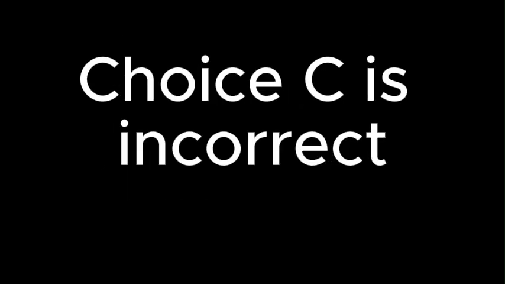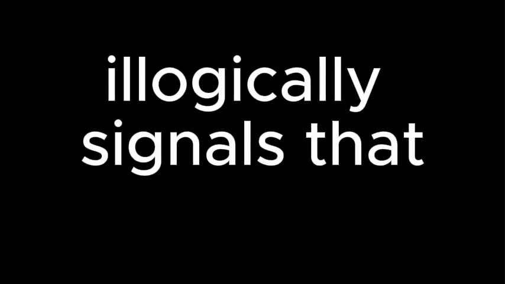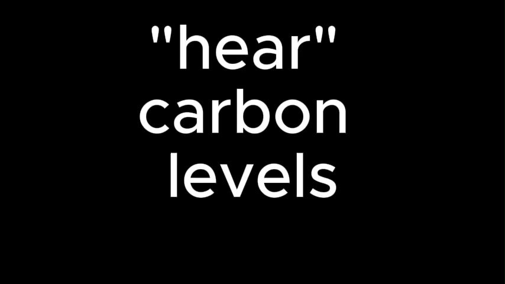Choice C is incorrect because, for instance, illogically signals that the information in this clause is an example of how the audio distorts as carbon levels rise. Instead, the audio was distorted for the express purpose of representing ecological data. The listener's ability to hear carbon levels increasing is a direct, intended result of the distortion, not merely an example of it.